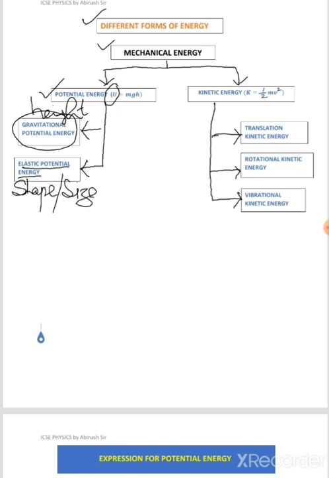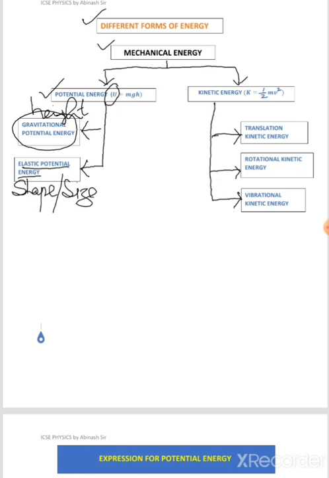As the word gravitational suggests, whenever some object is lifted upward from the earth's surface, the gravitational force tries to pull it down. As you lift an object up, energy is stored in it, or you are spending some energy to lift that object, because you are applying some force against gravity.